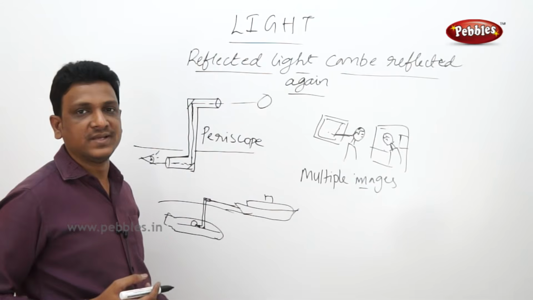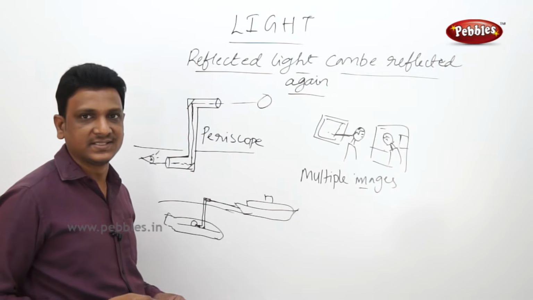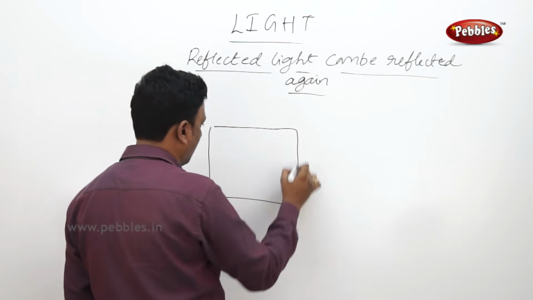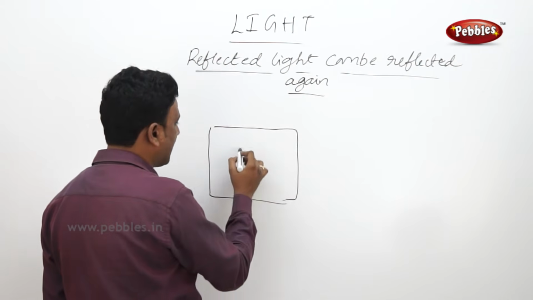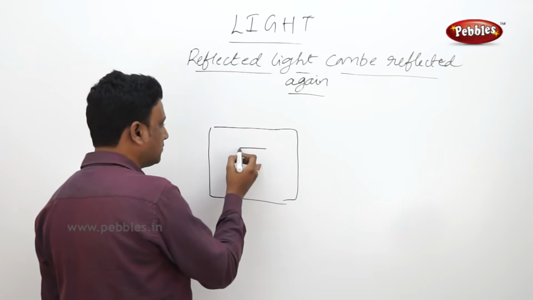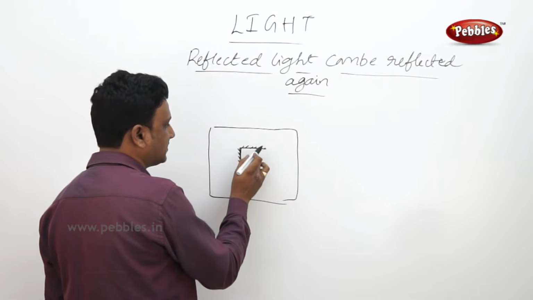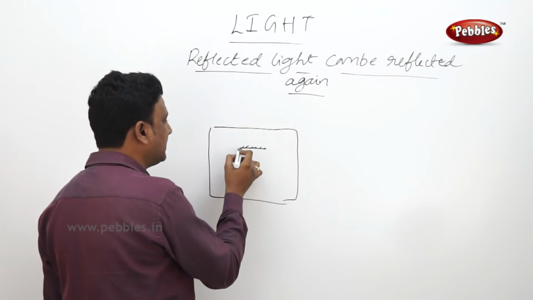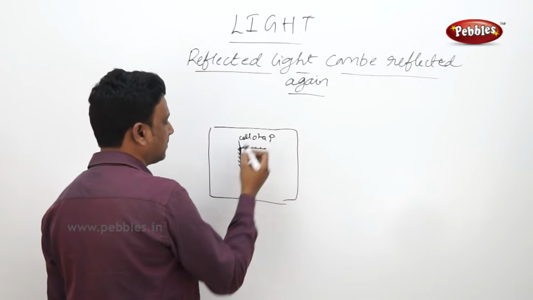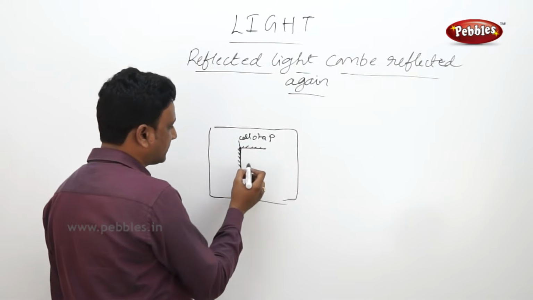How many images are formed depends upon the angle between the mirrors. Let us see. Now you have taken one chart, and on this chart you kept two slabs of mirror at a right angle. This is one mirror, this is the other mirror, and this is the surface of each mirror. These two mirrors you have attached with cello tape.